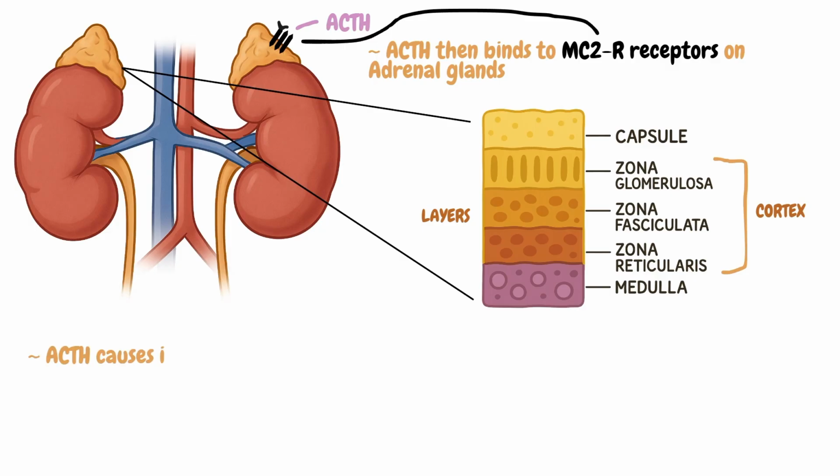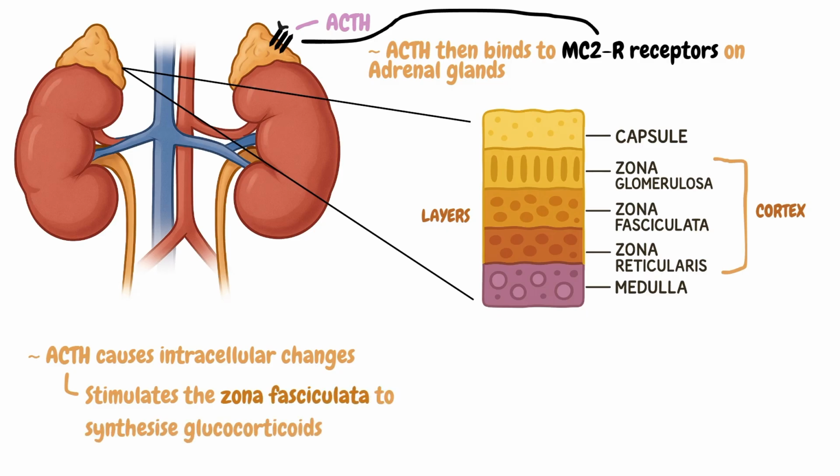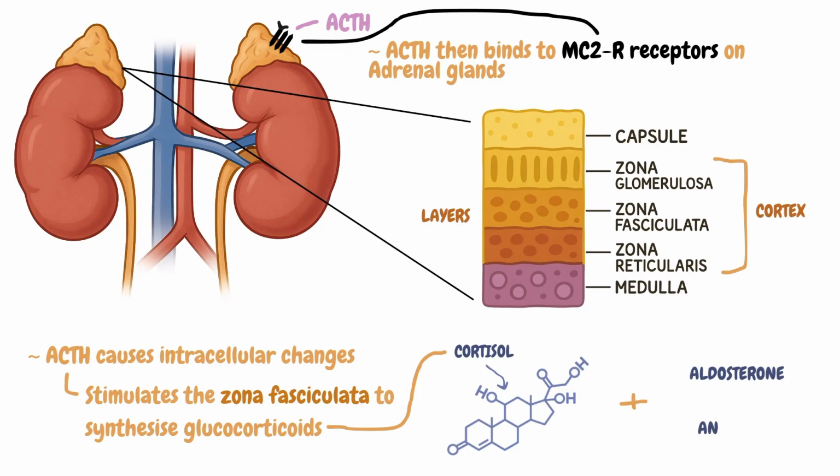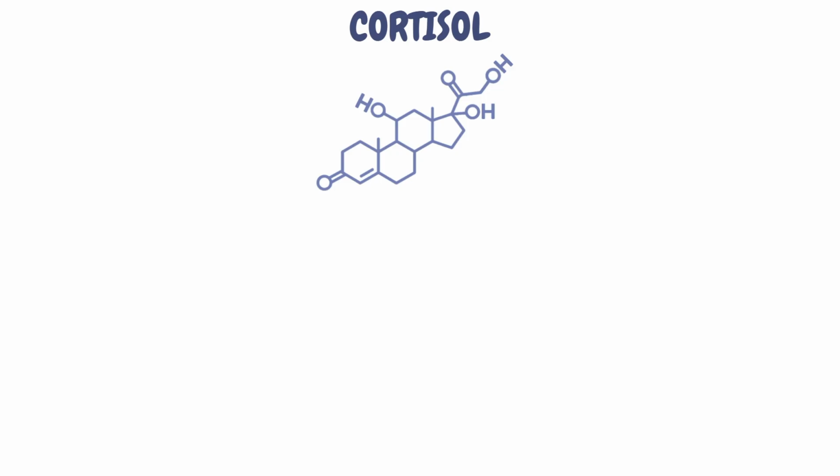Upon binding, ACTH causes several intracellular changes. It stimulates the zona fasciculata region to release and synthesize glucocorticoids, such as cortisol. It also stimulates other parts of the adrenal cortex, releasing aldosterone and androgens. Cortisol is a steroid hormone which plays a large role in the body's circadian rhythm and response to stress. It has widespread impacts in the body because of the presence of glucocorticoid receptors in several parts of the body.